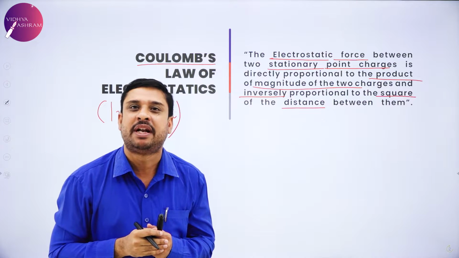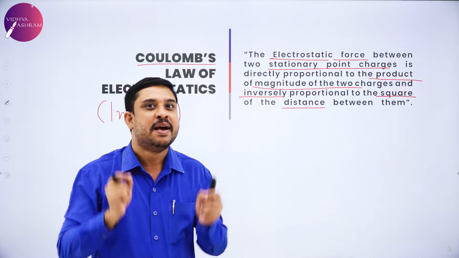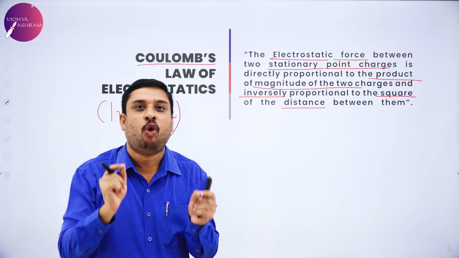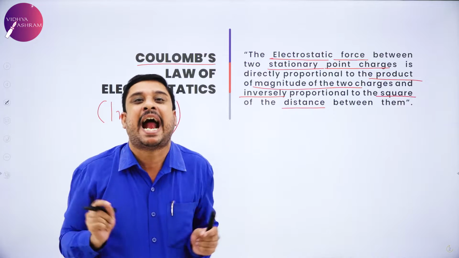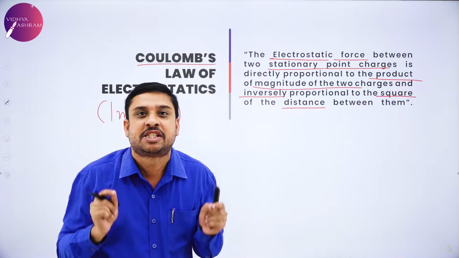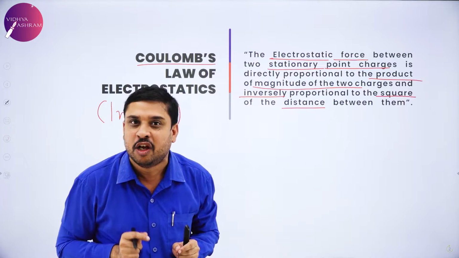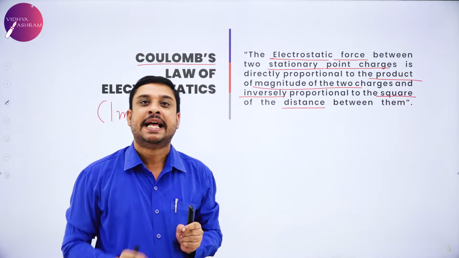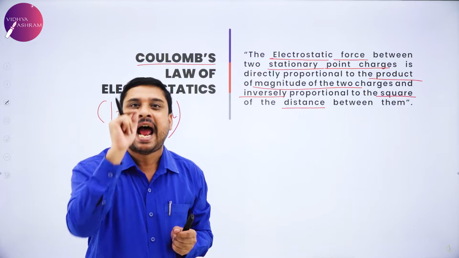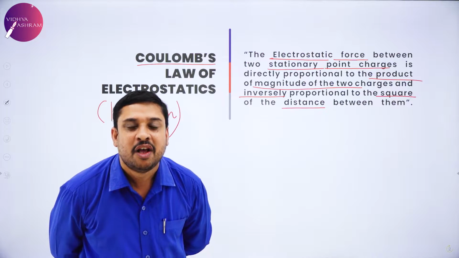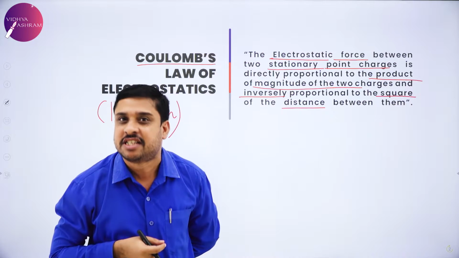A beautiful statement. It says the electrostatic force between two stationary point charges, 2 point charges which are static, 2 point charges which are at rest, is directly proportional to the product of the magnitude of the two charges and inversely proportional to the square of the distance between the two charges.